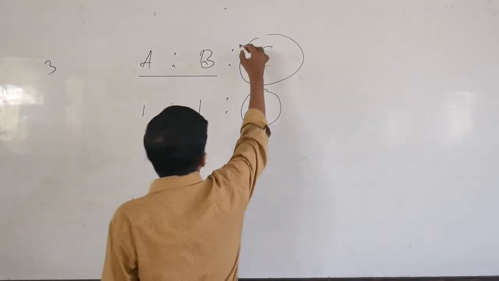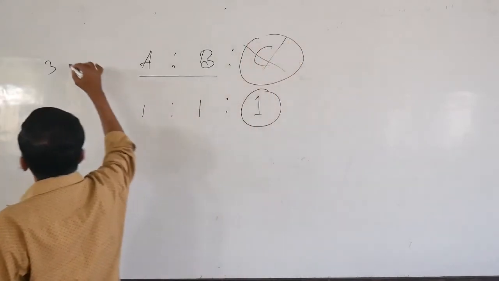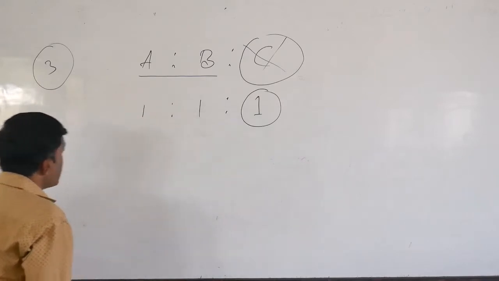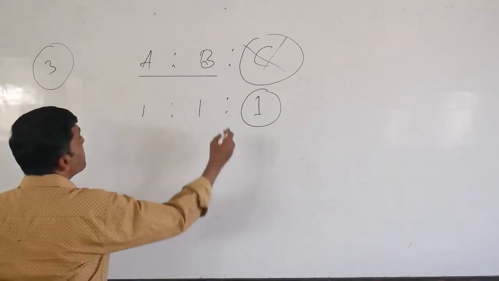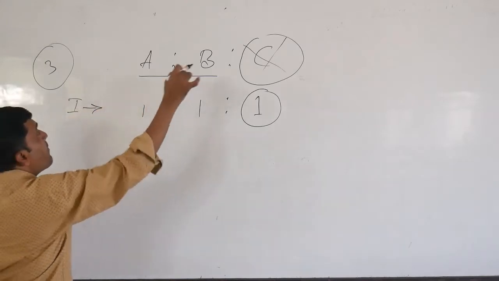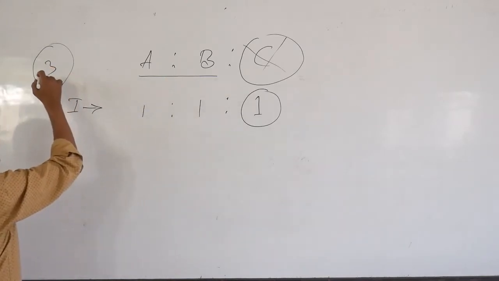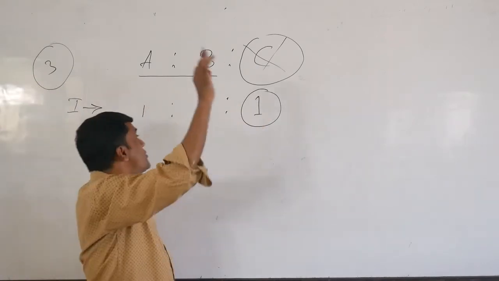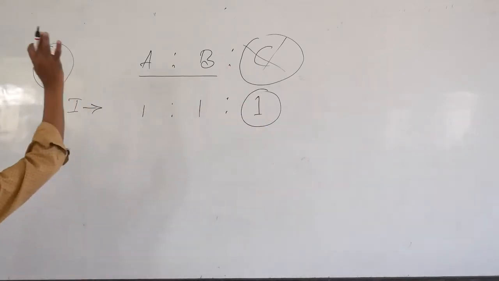Now this partner is not there, but the breads are still 3. How do we distribute these 3 rotis among the 2 continuing partners? This is the first case: there were 3 partners and 3 rotis, and each partner got one roti.